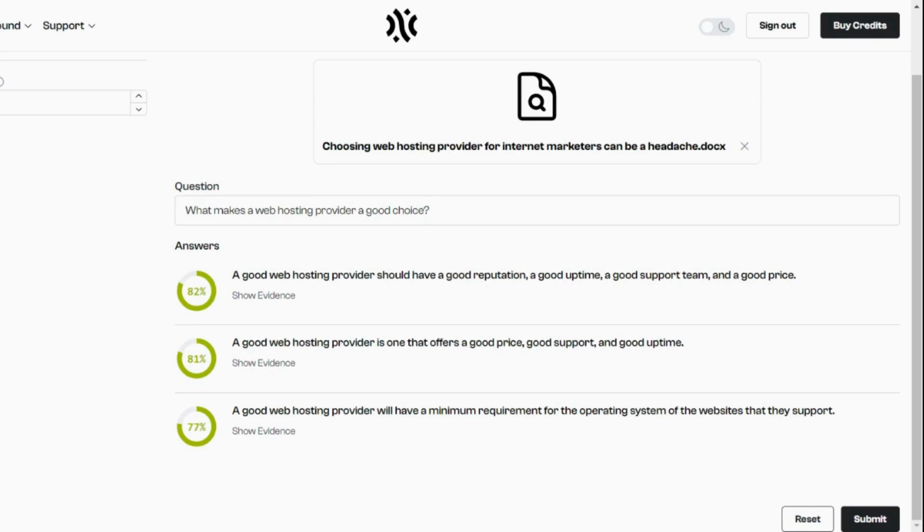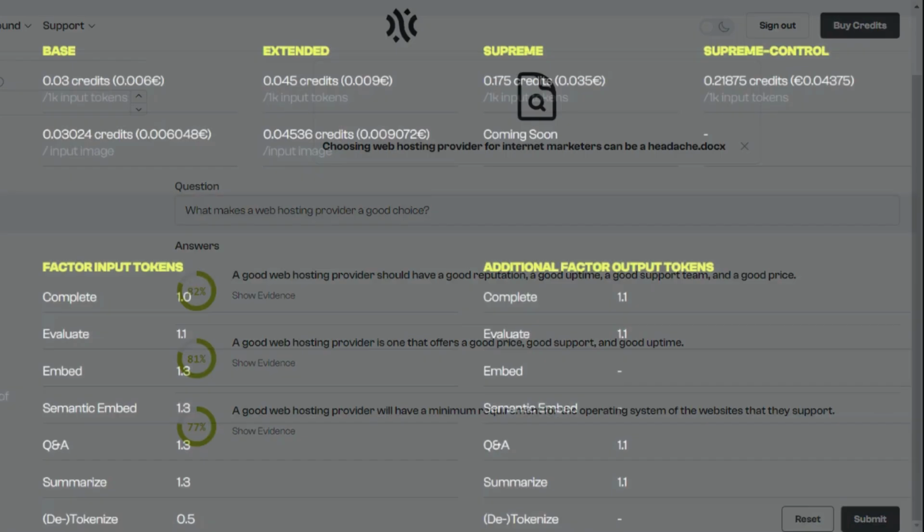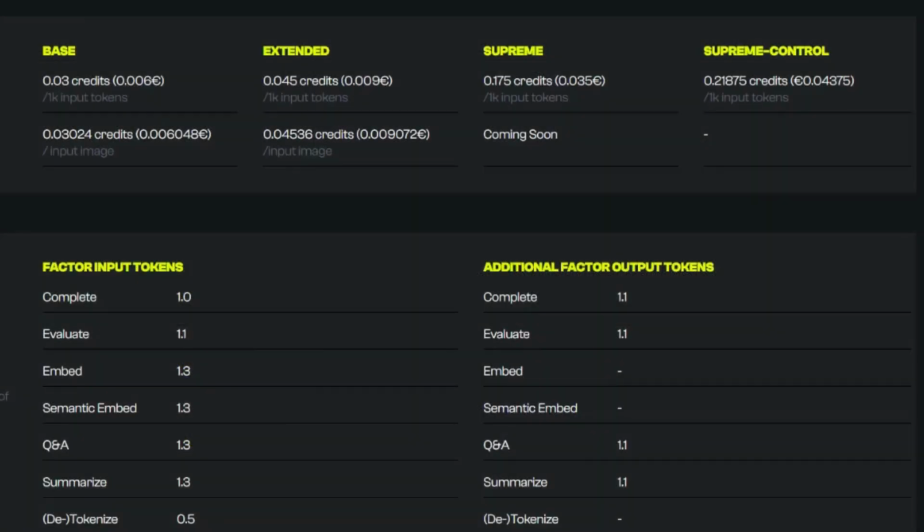So let's have a look at the price. If you take a look here, you can see the model pricing is token based, which basically means that it is based on the number of tokens rather than words that you use.